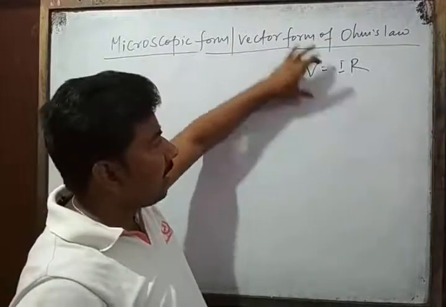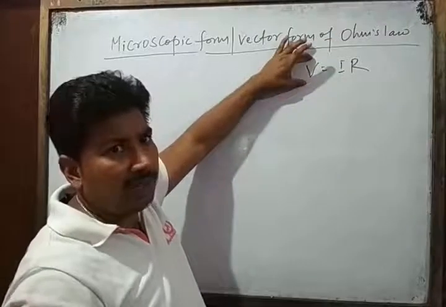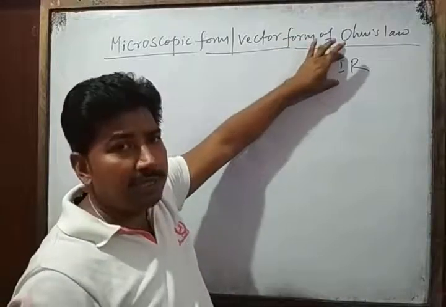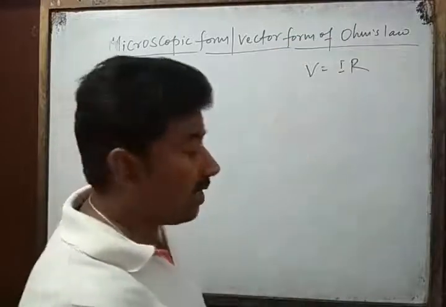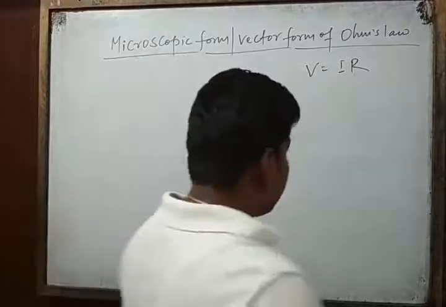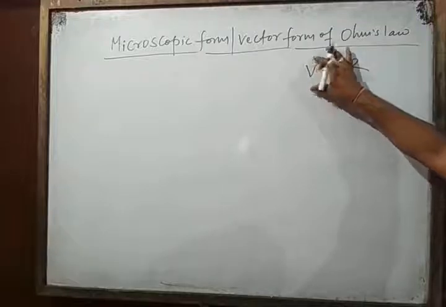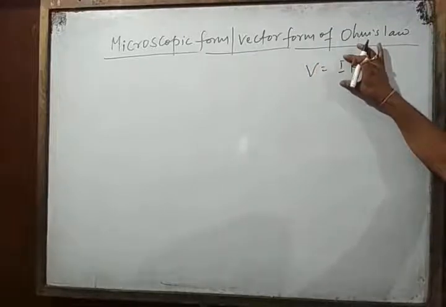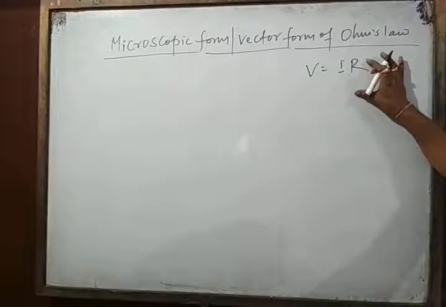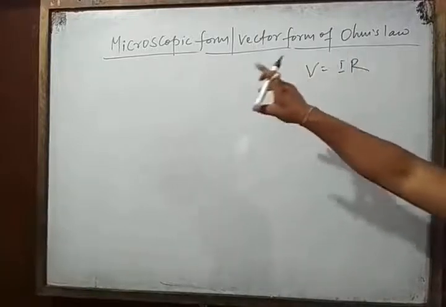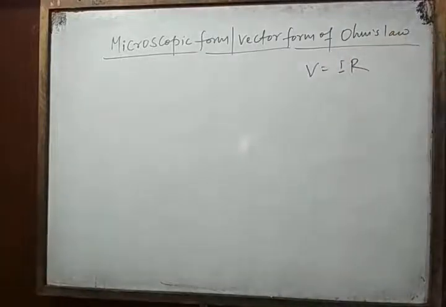We can measure the voltage, we can also measure the current. But resistance is what? Microscopic. Voltage is macroscopic, and current is macroscopic. But resistance is microscopic. One is visible and the other is invisible, so one is macroscopic and the other is microscopic. This is the microscopic form and vector form of Ohm's law.